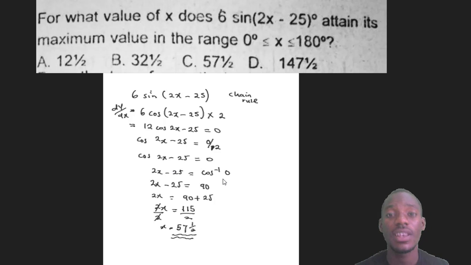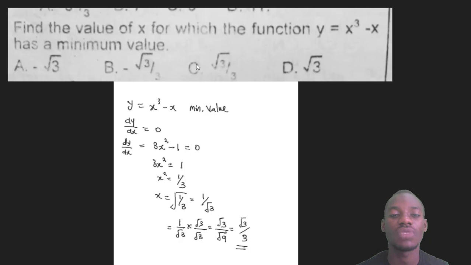On your calculator, just press cos inverse, that's cos raised to power minus 1. Press shift and cos, then 0. It will give you cos inverse of 0, and that's 90. So 2x - 25 is 90. The 25 will now go over to become plus 25. That will become 2x equals 90 plus 25, which is 2x equals 115. Divided by 2 is 57.5. And that makes C the correct answer to that question.